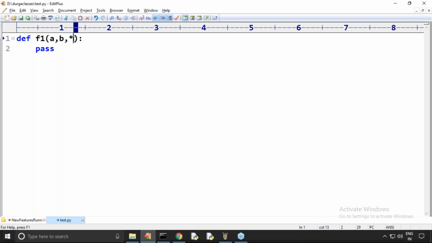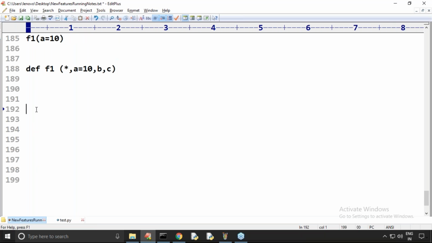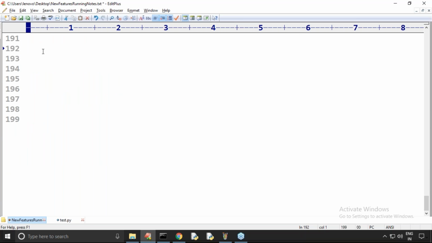If I take a comma c, is it meaningful? Yes, because c will become keyword only, while a and b are positional arguments. Clear, right? Excellent. It is also valid. You can analyze variable length. Now take very special care about this one.